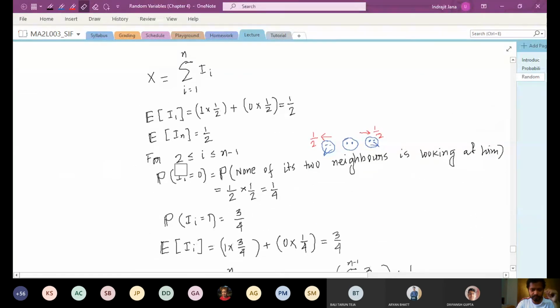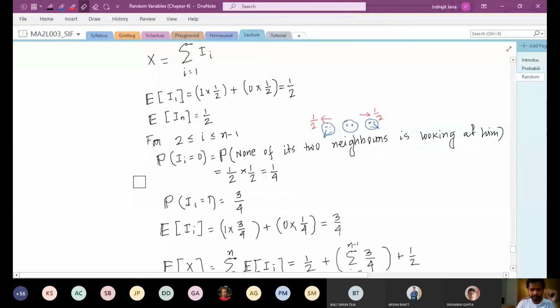And therefore, for i between 2 and n minus 1, the probability of I_i equal to 0 is calculated like this. Probability I_i equal to 0 means you take a bird in the middle, and this I_i will be 0 if both of its neighbors are looking in the other direction. That probability is 1/2 for the left guy and 1/2 for the right-hand side guy, and they're independent. So the probability that I_i is equal to 0 for i between 2 and n minus 1 is 1/2 times 1/2, which is 1/4.